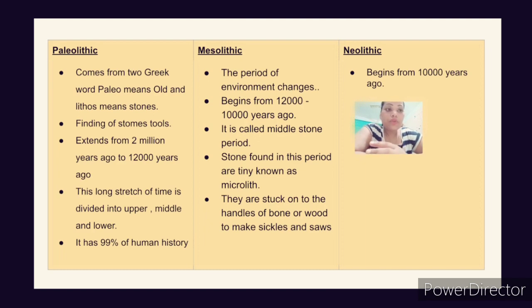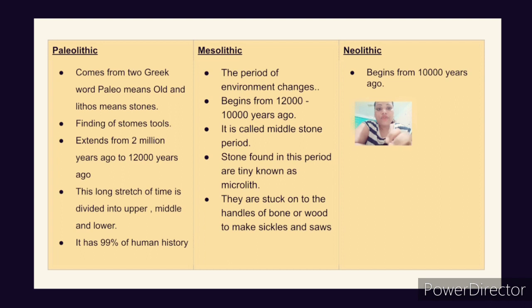So first of all, let us know what is Paleolithic. Paleolithic comes from two Greek words. Paleo means old and lithos means stone. So we are talking about the old stone period, or the period where stone tools were found, right? This period extends from 2 million years to 12,000 years ago, right? So this Paleolithic age started from the beginning of 2 million years to 12,000 years ago.